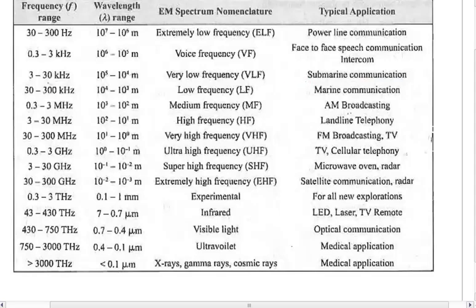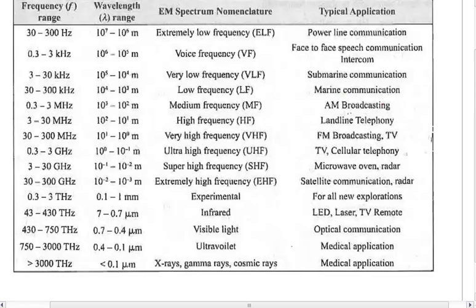Now why do we use this frequency? Because it's a very good frequency for water as the medium. So generally for submarine communication, when we use the audio frequency range or very low frequency range, we basically use this particular range. The next, from 30 to 300 kilohertz, is called low frequency. It is used for marine communication. Marine communication is communication within the sea, undersea.